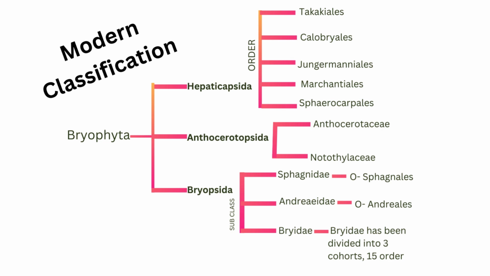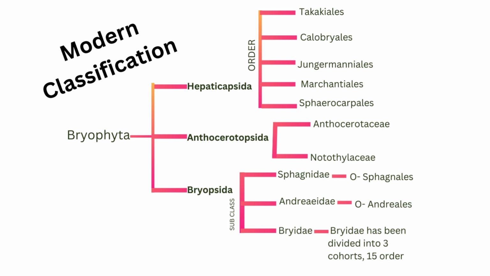Then Bryopsida is divided into three subclasses: Sphagnidae, Andreaeidae and Bryidae. The Sphagnidae is further divided into order Sphagnales, in which the genus Sphagnum came, and the subclass Andreaeidae is divided into order Andreales, and the subclass Bryidae is divided into 3 cohorts and 15 orders. So this is the overview of the modern system of classification of Bryophyta.